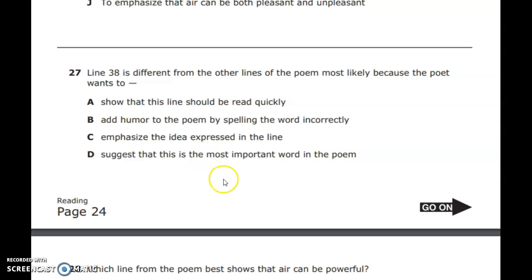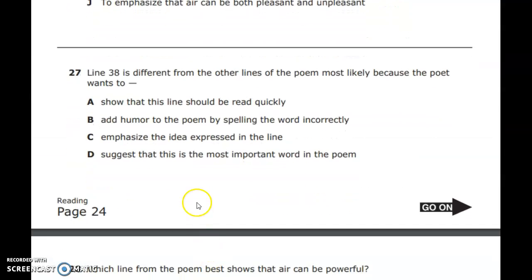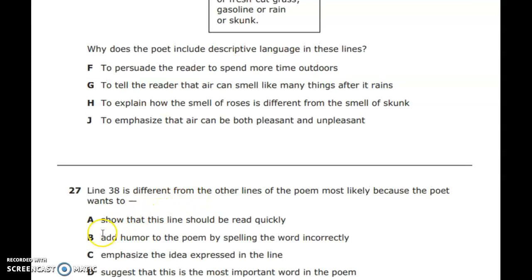Number 27. Line 38 is different from other lines of the poem, most likely because the poet wants to A. Show that this line should be read quickly. So first let's go look at line 38. Let's see. This is 39, so 38 is deep. So does the poet want to show that this line should be read quickly? No, if you're stretching things out with multiple letters, especially repeated letters, it means that you're reading it slowly and stretched out. So A is not our answer.